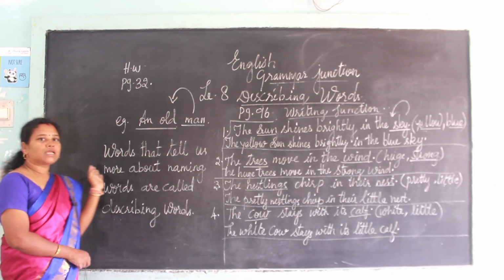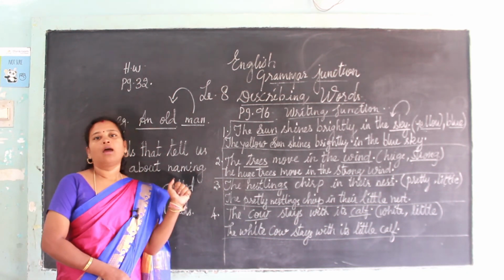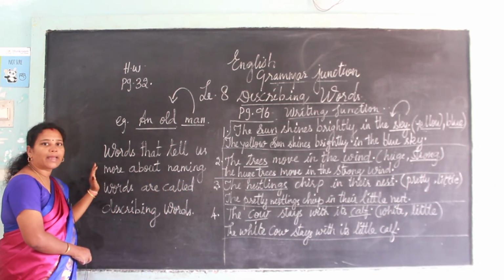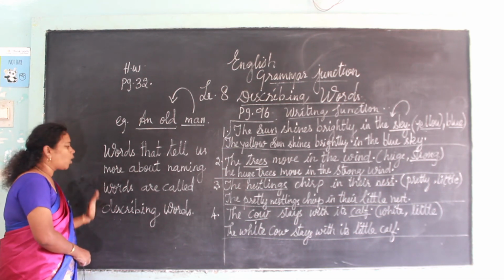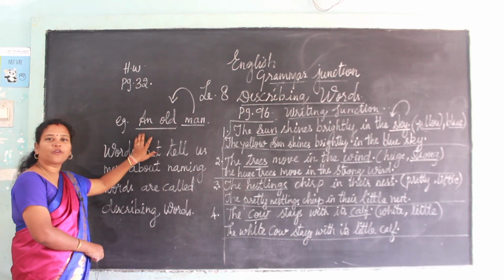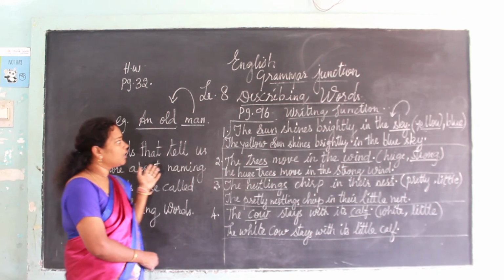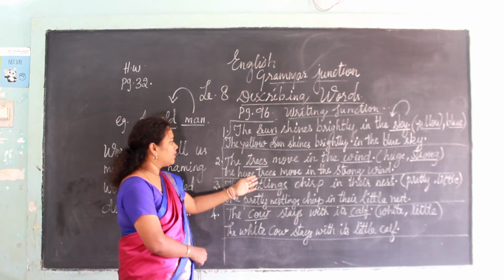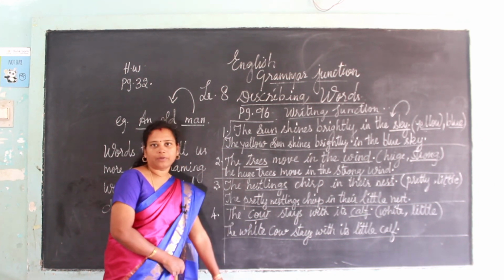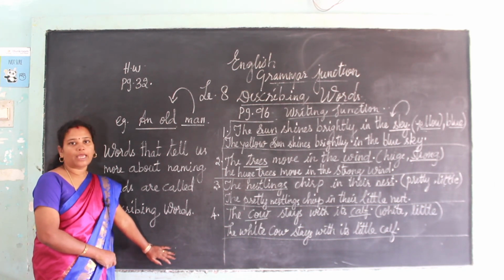A noun is the name of a person, place, animal or thing. For example, an old man, an ugly frog. These are called describing words. Here we have seen yellow sun, huge trees, pretty nestlings, white cow. So here I am completing the grammar portion. I hope you understand. Thank you very much.